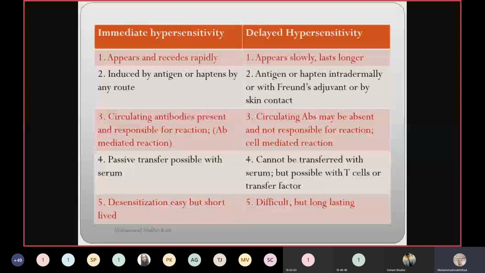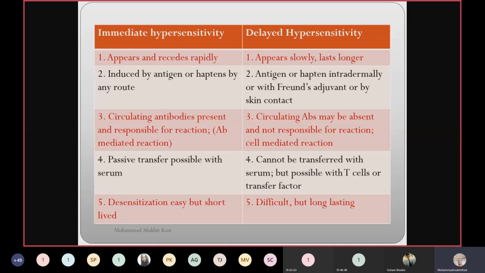In immediate hypersensitivity, it appears and recedes rapidly. It appears immediately and disappears immediately. In delayed hypersensitivity, it appears slowly and lasts longer. Immediate type is induced by antigen or hapten by any route, intravenous, oral, contact, nasal, or ingestion, any route can generate immediate type of hypersensitivity. But in the delayed type, antigen or hapten is given intradermally, with Freund's adjuvant, or by skin contact. This is the only route by which delayed hypersensitivity occurs.